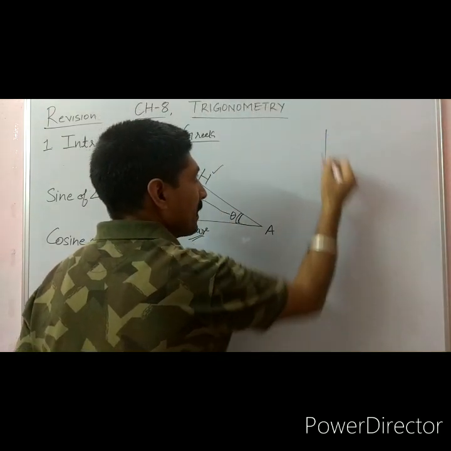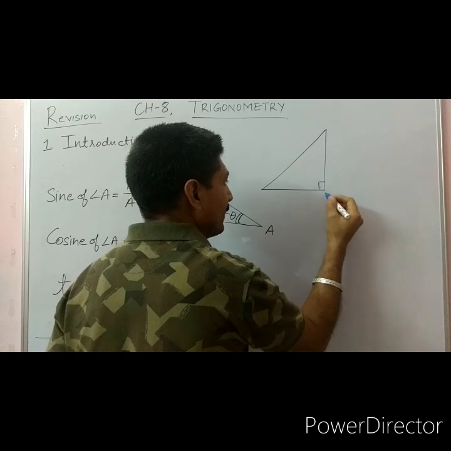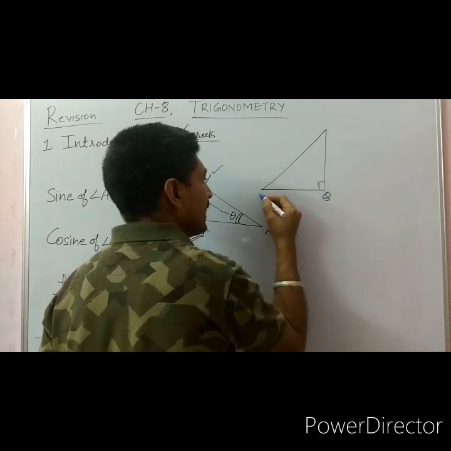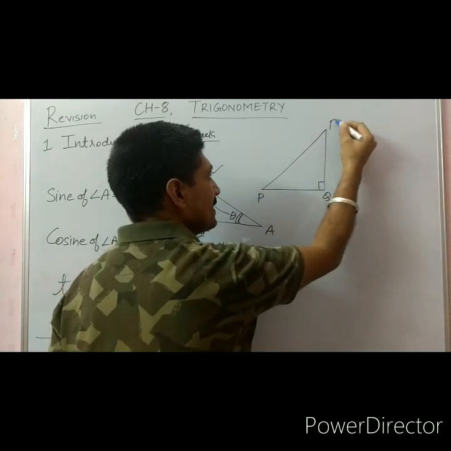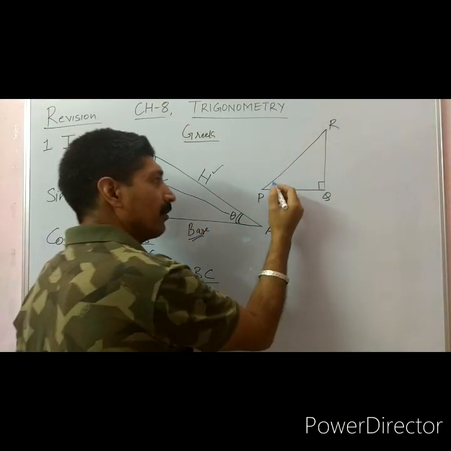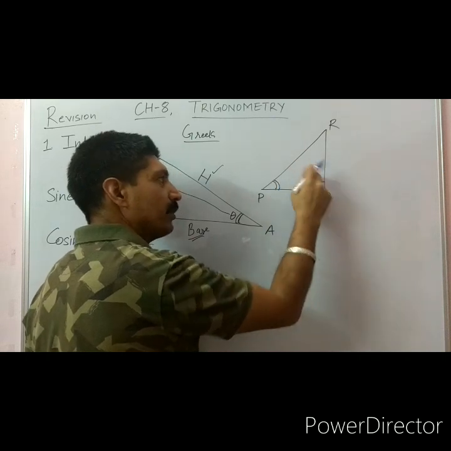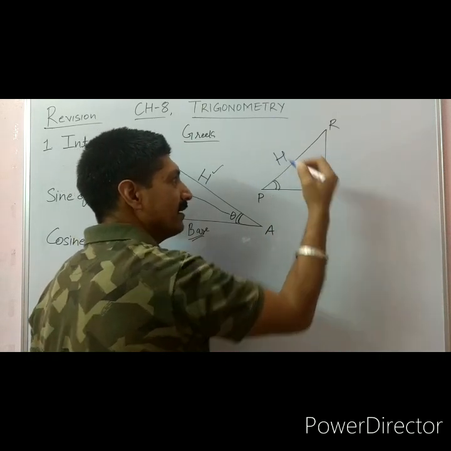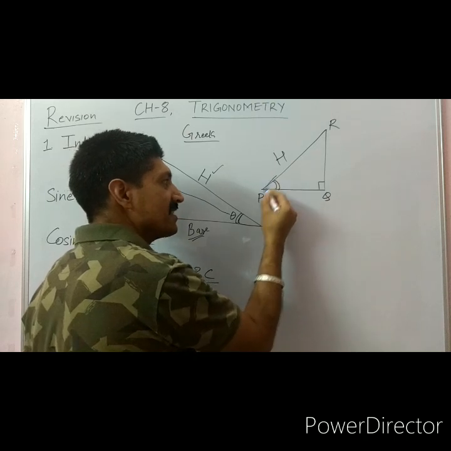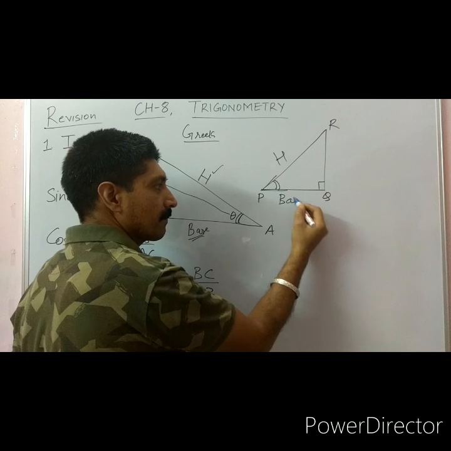If a triangle is PQR, right angle at Q, this angle is P here and this angle is R. So here, if we are going for the angle P, then hypotenuse is always the longest side and the side adjacent to this hypotenuse is the base.